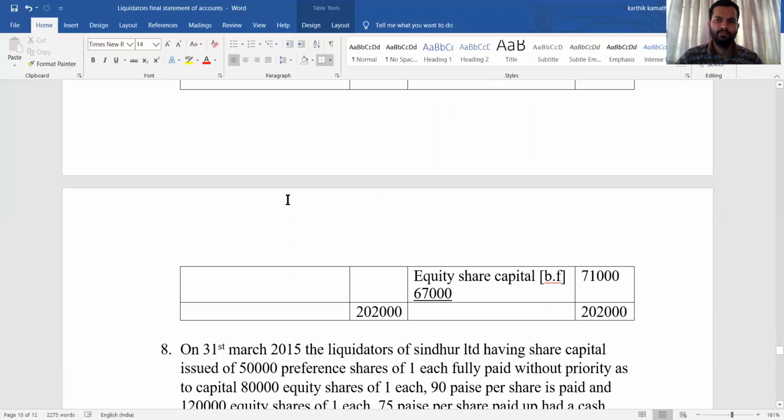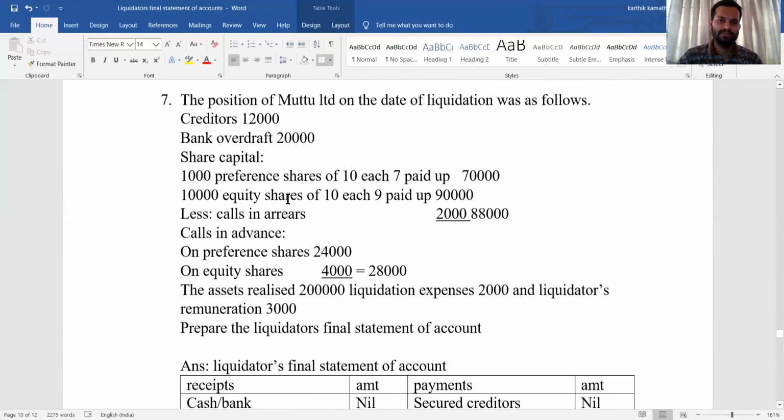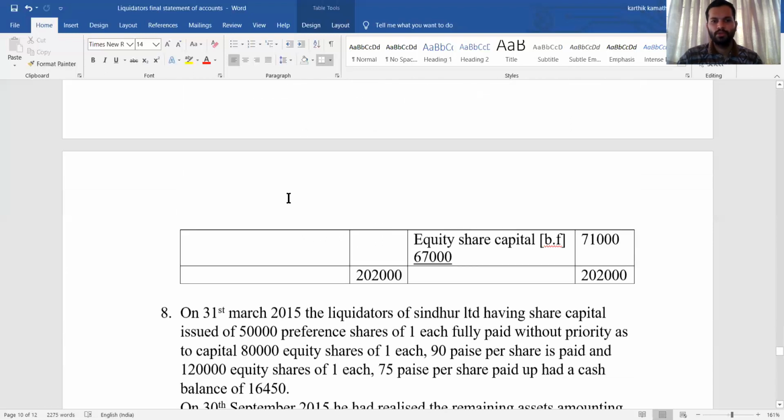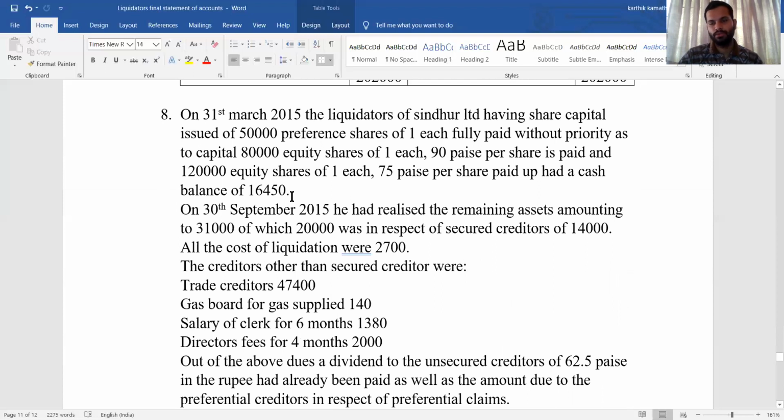So this is a very simple problem of 12 marks with very few adjustments. Now the last problem of this chapter we are going to solve, and this problem is also very important in nature. This type of problem you can expect for 24 marks, but usually in the examination they only ask for a 12 marks problem. In 1 or 2 years, they have asked for 24 marks. So we'll see, but anyway, we have to solve this one.